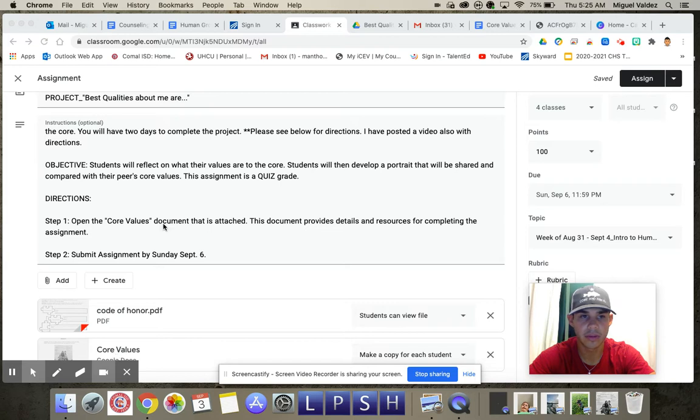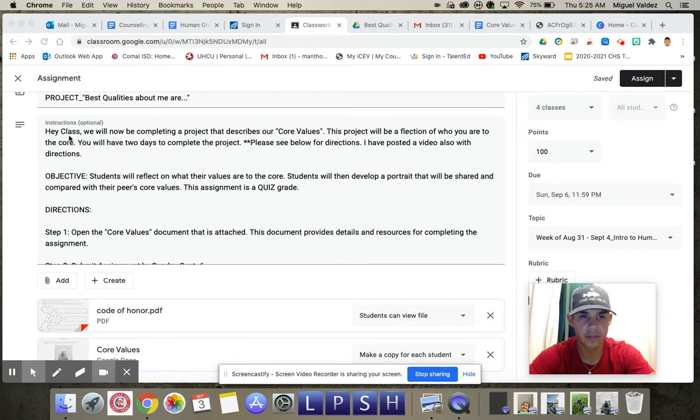And I'll show you what that looks like. So here's the instructions. Class, we will now be completing the project that describes your core values. This project will be a reflection, not a flexion, of who you are to the core. You will have 2 days to complete the project, or you have until Sunday. Please see below for directions. I have posted a video also with directions, which is this. Your objective.